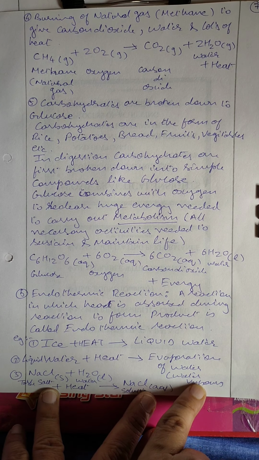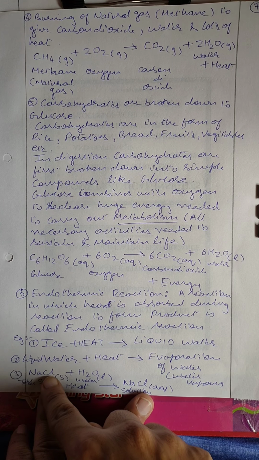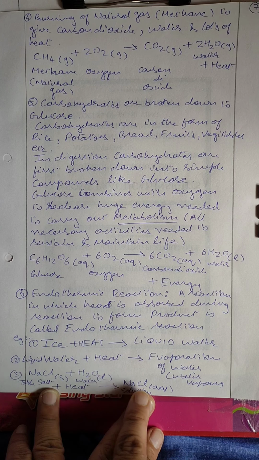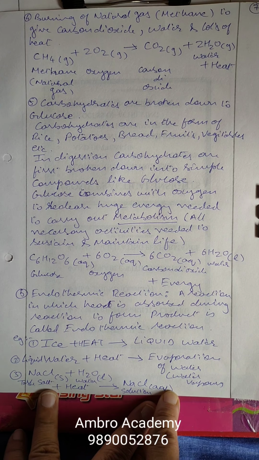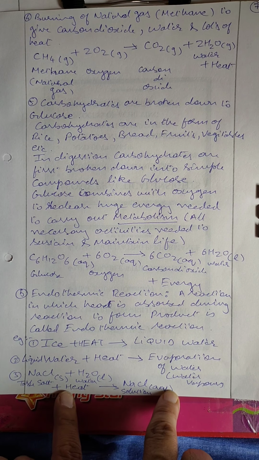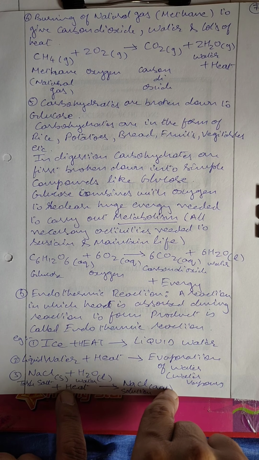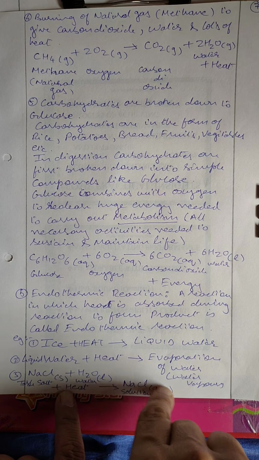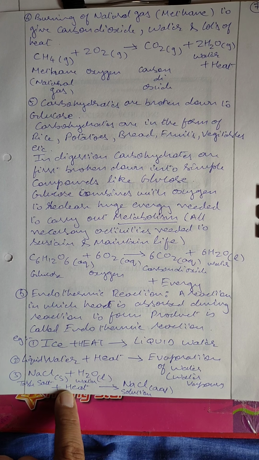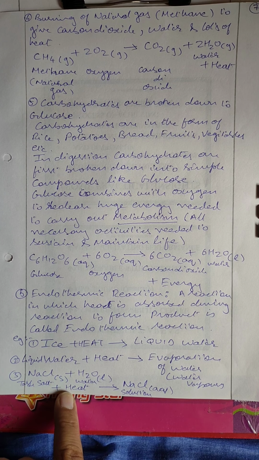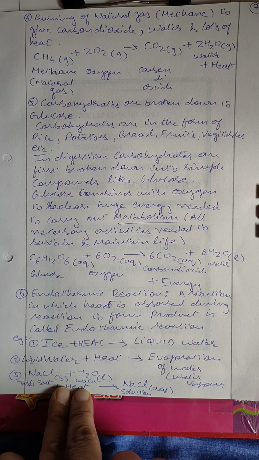We can even take the example of common salt, table salt. When table salt is added into the water, we get aqueous sodium chloride, and this aqueous sodium chloride requires what? Heat. So when we add salt grains to the water, what happens? It gets dissolved. How does it get dissolved? By absorbing heat. So all these are examples of endothermic reactions.